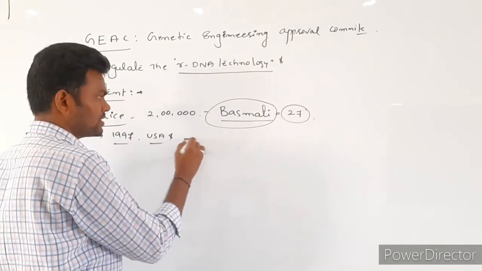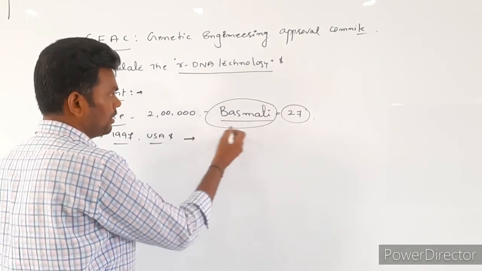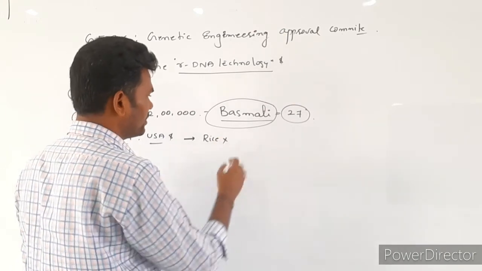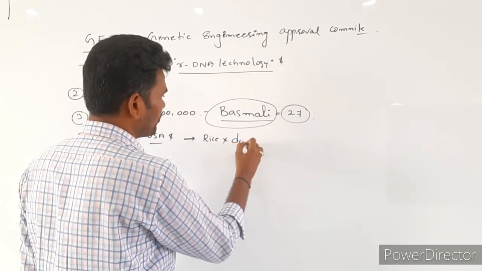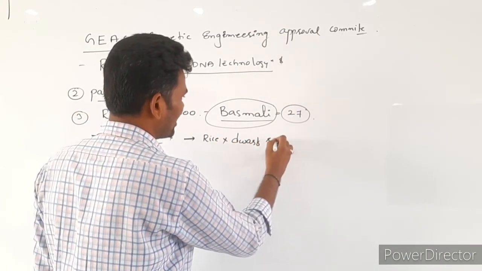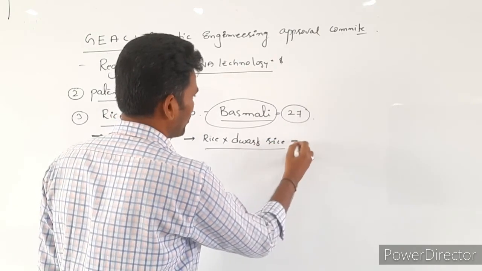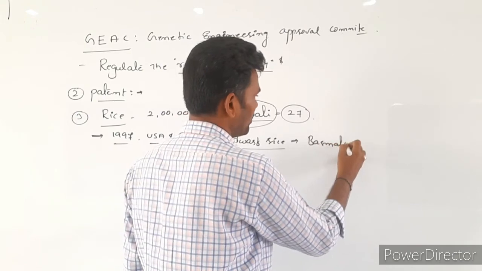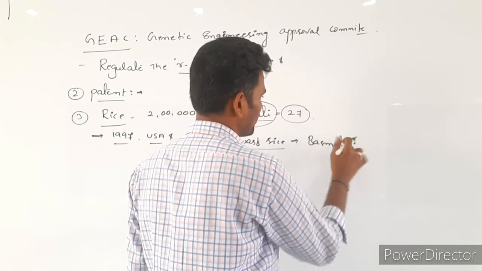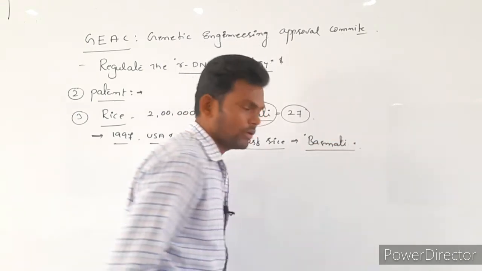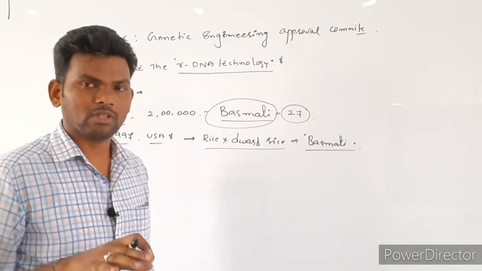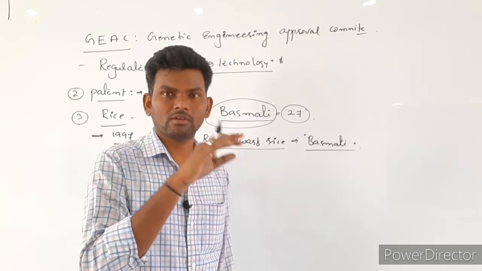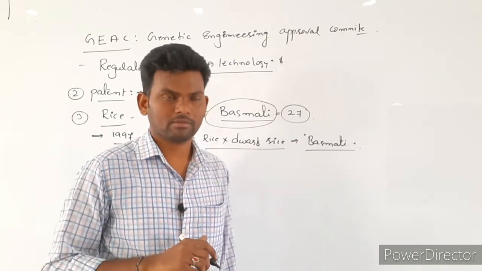The basmati species is from normal Indian rice varieties crossed with a dwarf rice plant. Now it has become basmati rice. So no other countries or companies are going to sell this product.